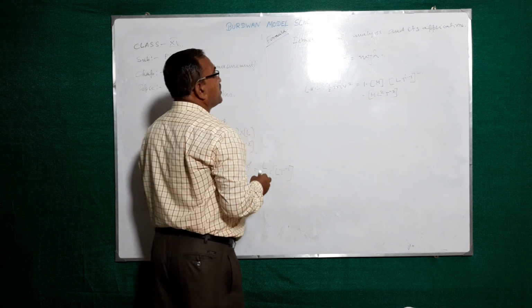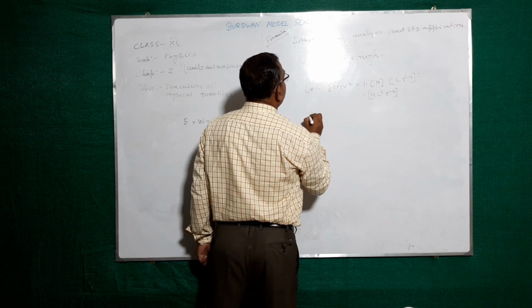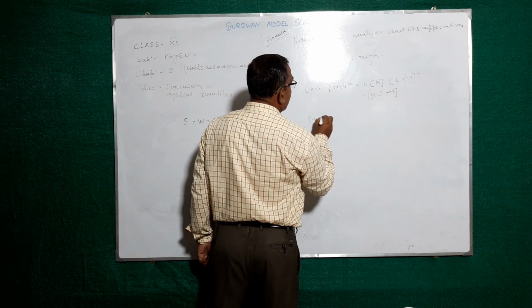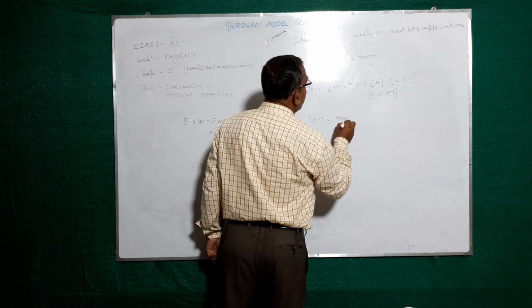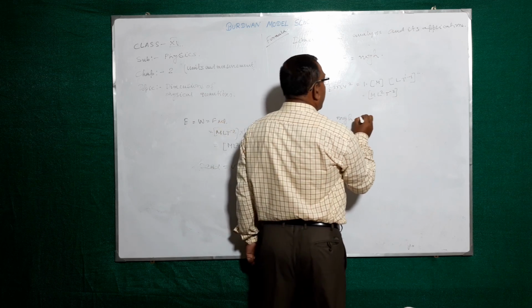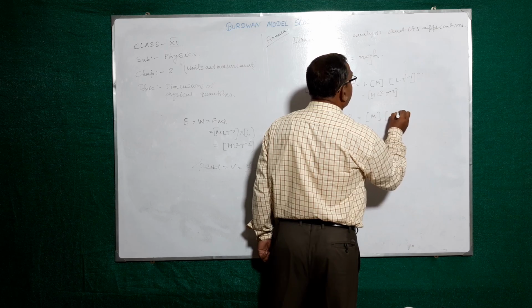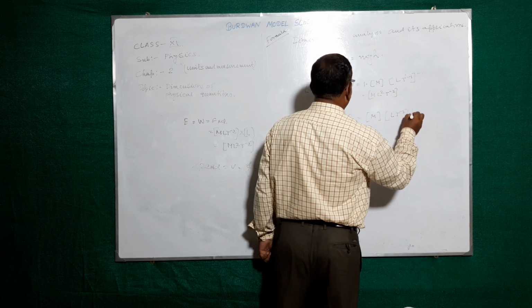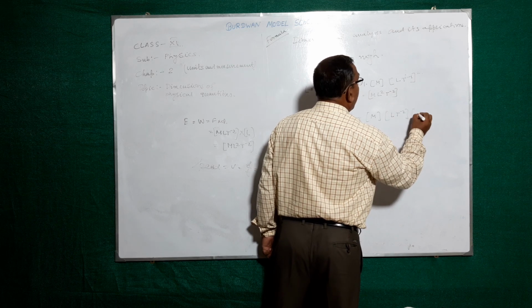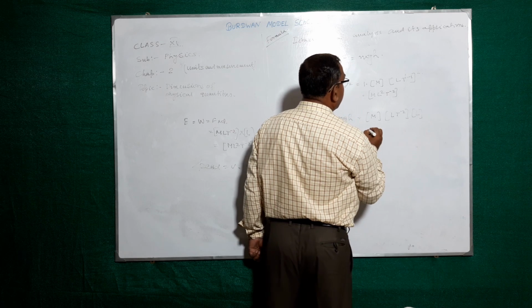Okay? What is the dimension of RHS? m into g into h. m means capital M. g means acceleration, L T to the power minus 2. h means height. Height means length.